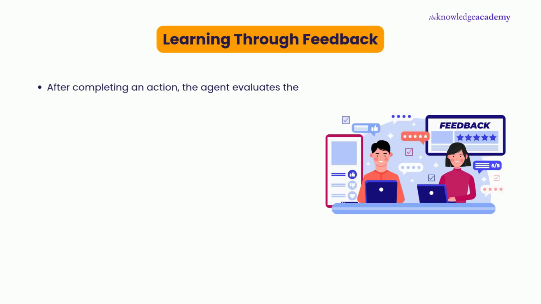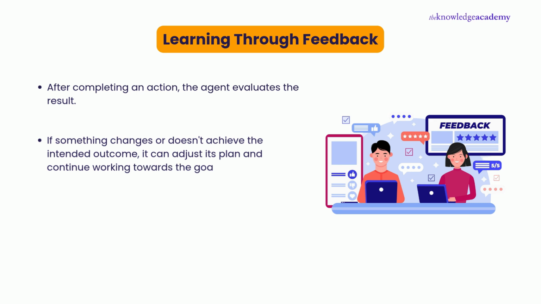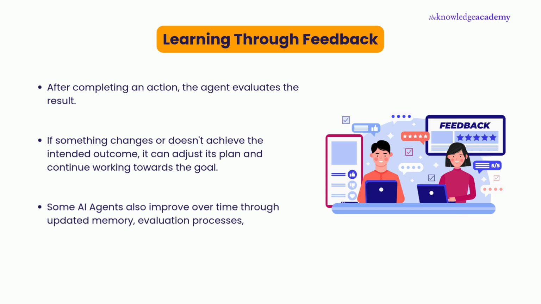Learning through feedback. After completing an action, the agent evaluates the result. If something changes or doesn't achieve the intended outcome, it can adjust its plan and continue working towards the goal. Some AI agents also improve over time through updated memory, evaluation processes, or additional training.